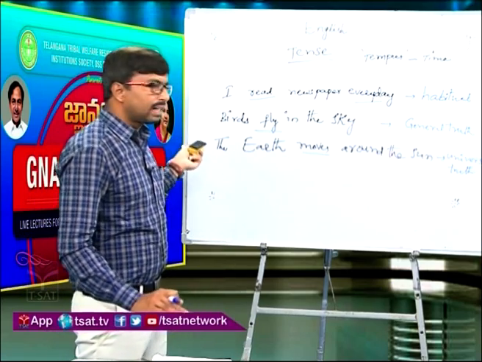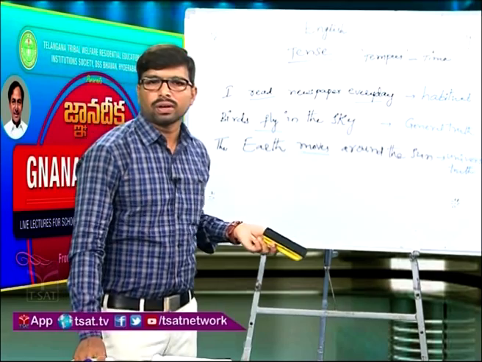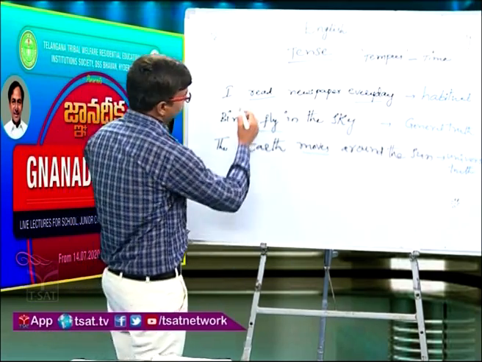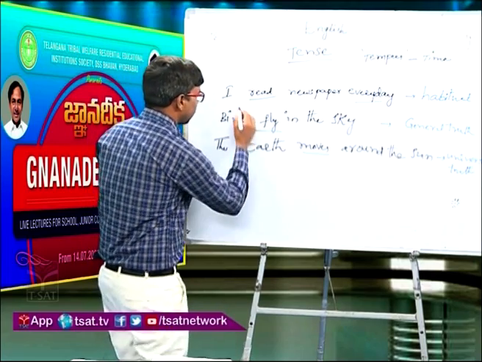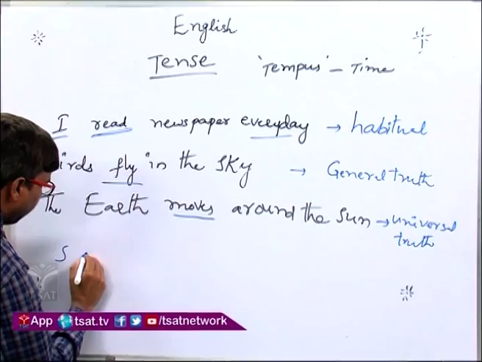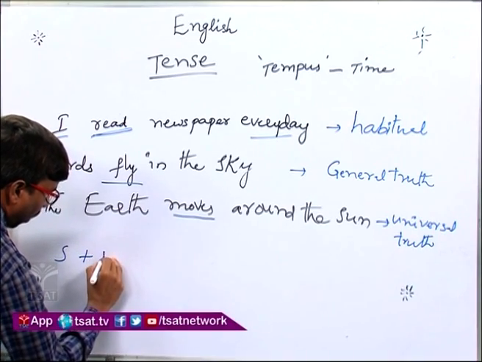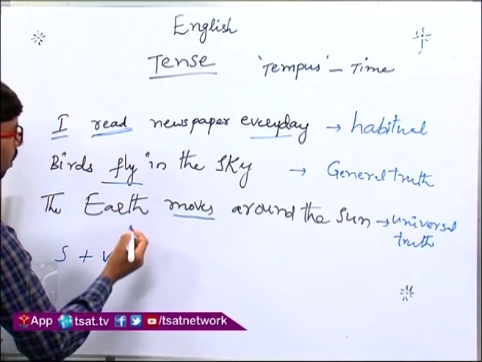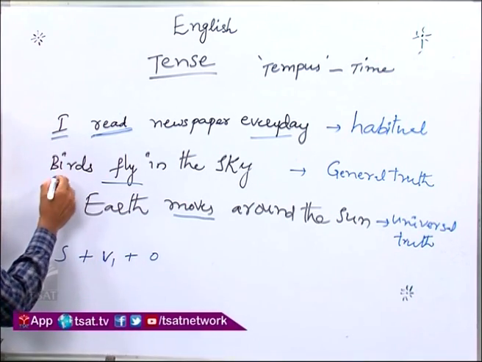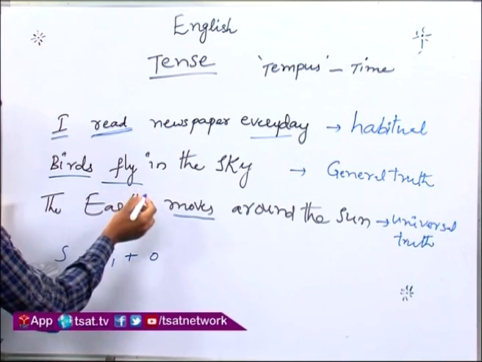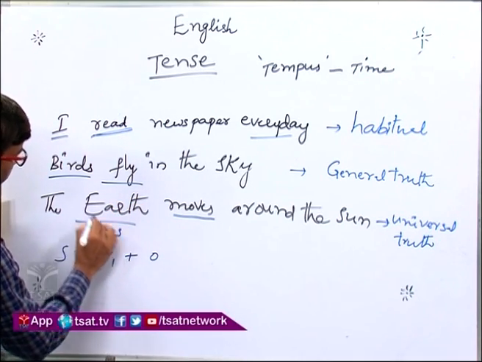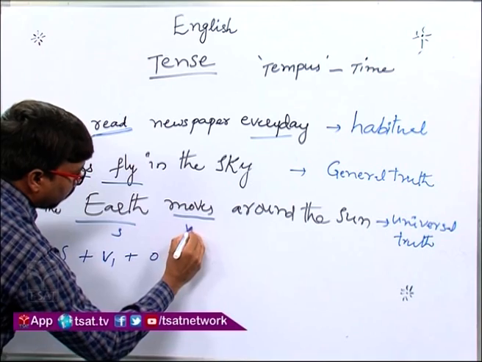So, let us see some more examples. Look at the slide. Here, first let us see what is the structure of simple present tense. Here I is a subject, read is a base verb or V1 plus object. The second, birds is a subject, fly is a verb or base verb or V1. The earth is a subject, moves is a verb or V1.